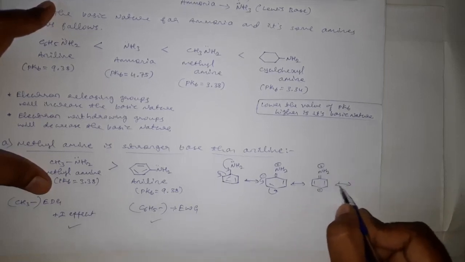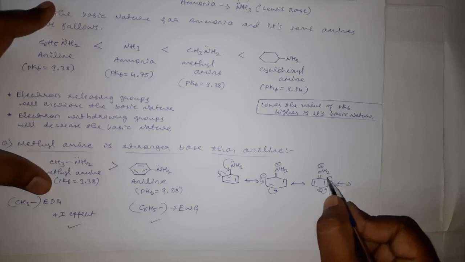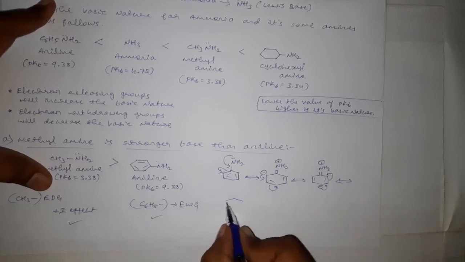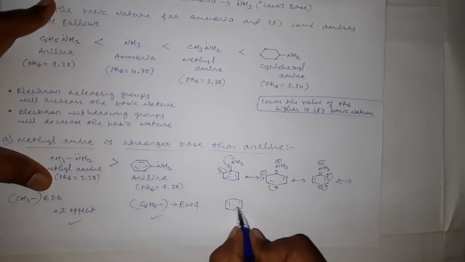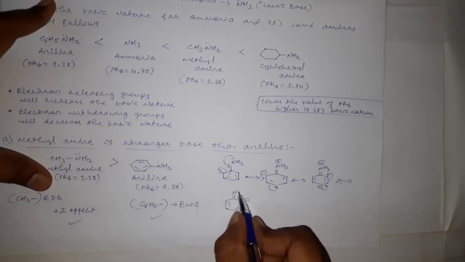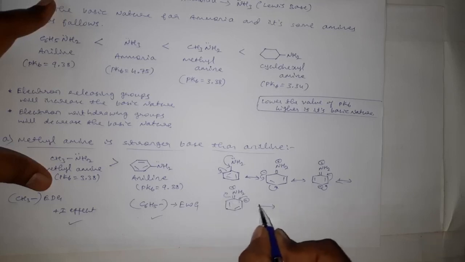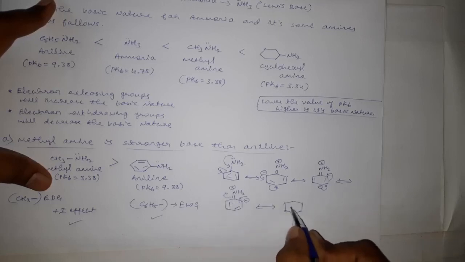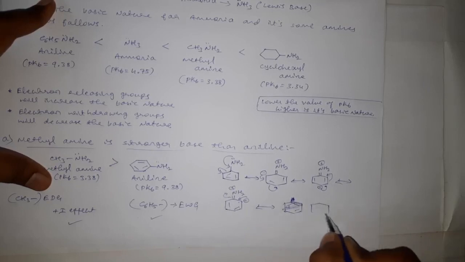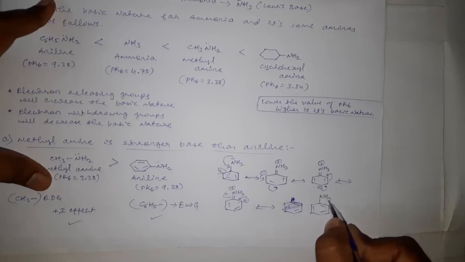And the last one is, these are the resonance structures for NH2.